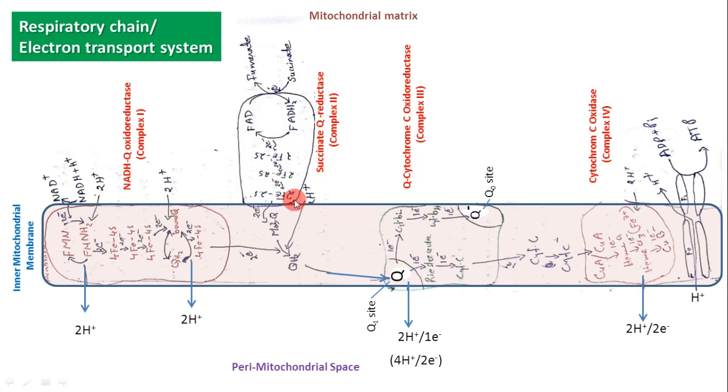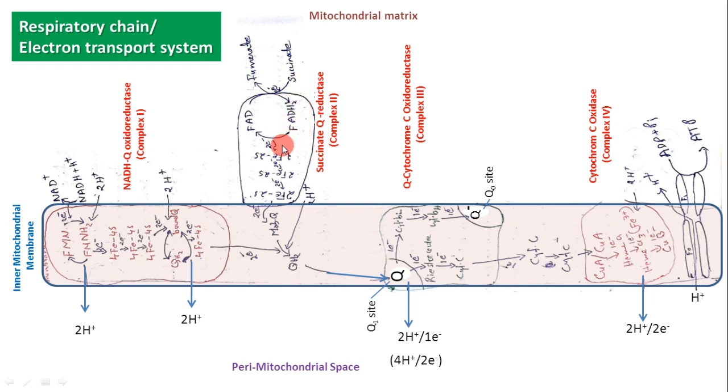This entire complex is facing towards the mitochondrial matrix. The Krebs cycle takes place within the mitochondrial matrix, thereby the succinate has ready access to the FAD of complex 2. So as succinate is converted into fumarate, FAD is reduced into FADH2.